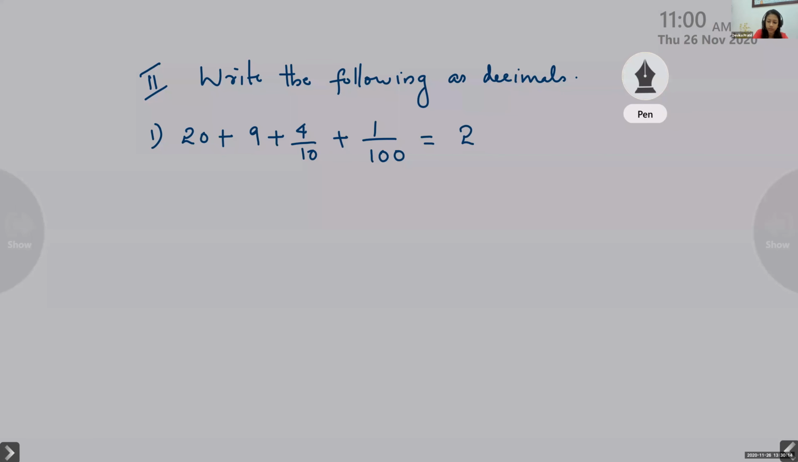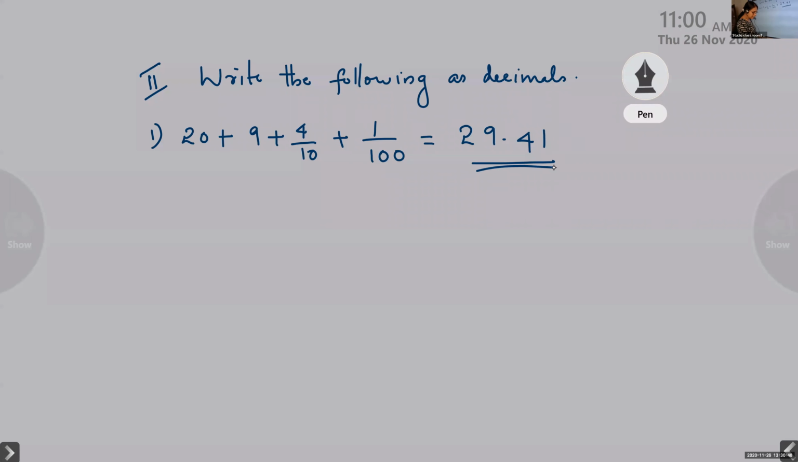29.41. It is very easy. 29.41. Okay. Then like this, I will send a homework. Will you write it the same way? Yes, ma'am. Then next one. This one is a reverse process. The question is long, but the answer is very small. So I will send it also as homework.